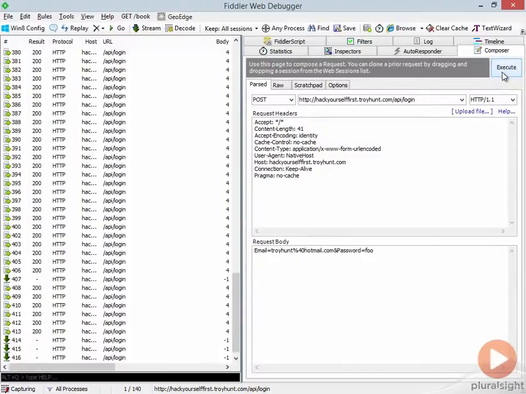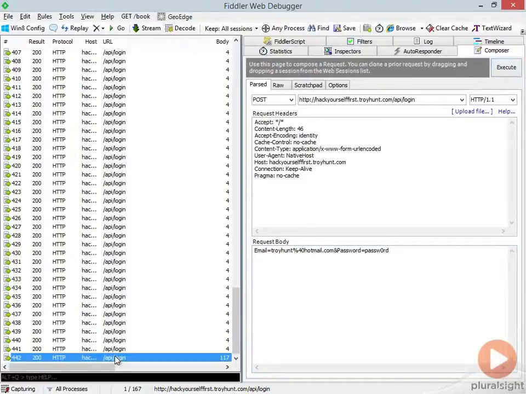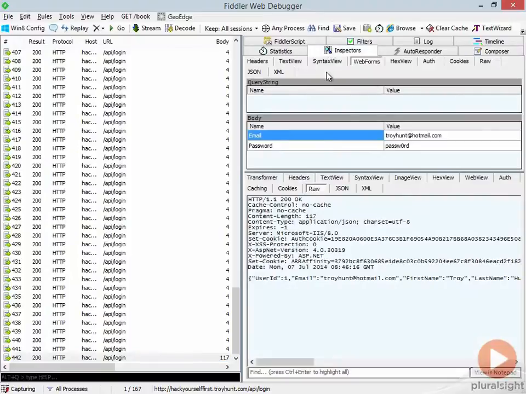Every time I click this button, it's going off and trying to authenticate to the server. Now eventually, we might try the correct password again, just to check the account hasn't been locked out or suffered any other adverse impact as a result of us trying to brute force it. Let's try and log in. Well, that looks more positive. Let's check the response. And we are again logged in. That is a very, very simple test.